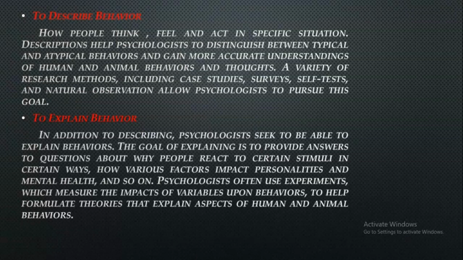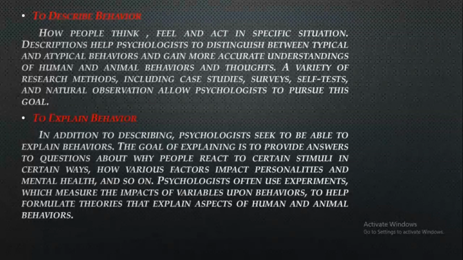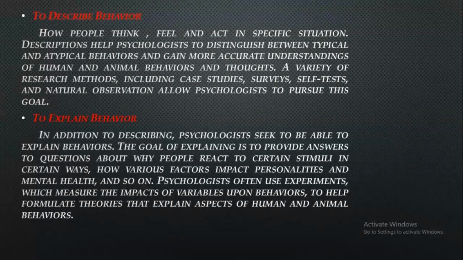So, what is the difference between typical and atypical behavior? Typical behaviors are basically those behaviors which are accepted by the society, which are according to the norms set by the society, right? Which are legal in nature. And atypical behaviors are those behaviors which are the opposite of typical behaviors, which are not accepted by the society, which are negative in nature, which are harmful, right? So basically, description of behavior explains whether the behavior is typical or atypical. So this is the first goal of psychology.